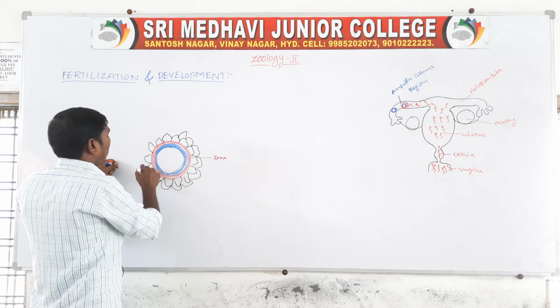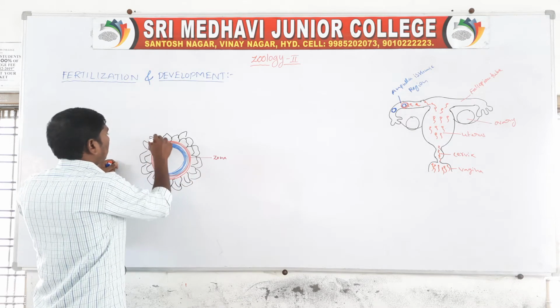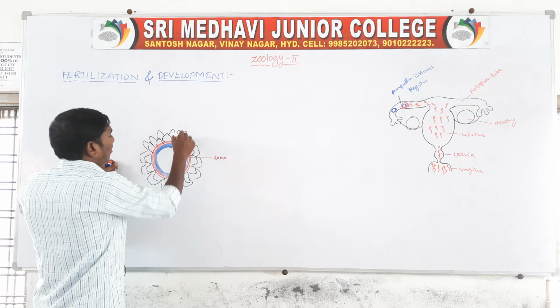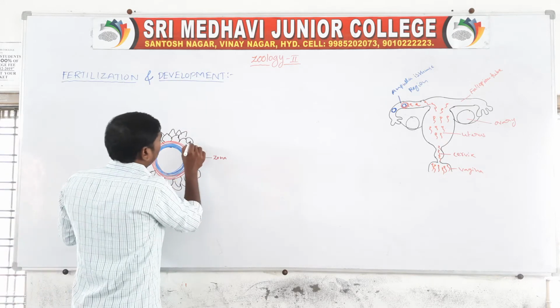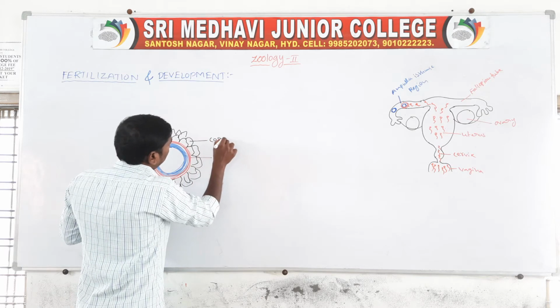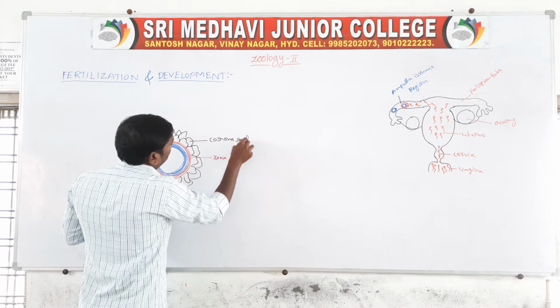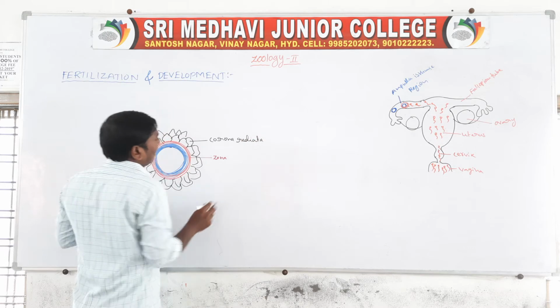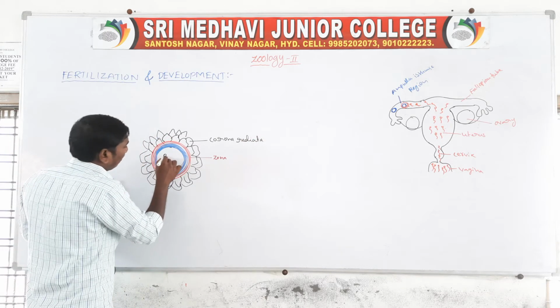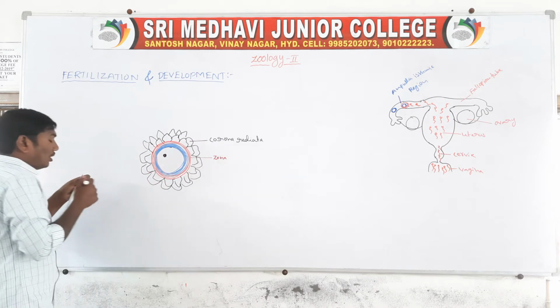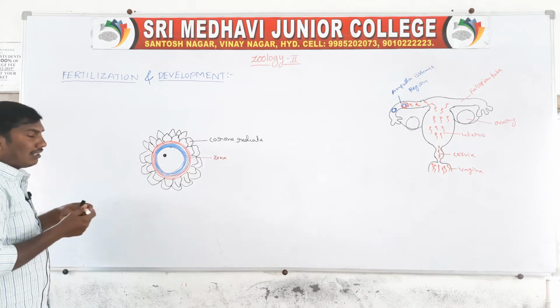These follicular cells are the corona radiata cells, which surround the ovum.